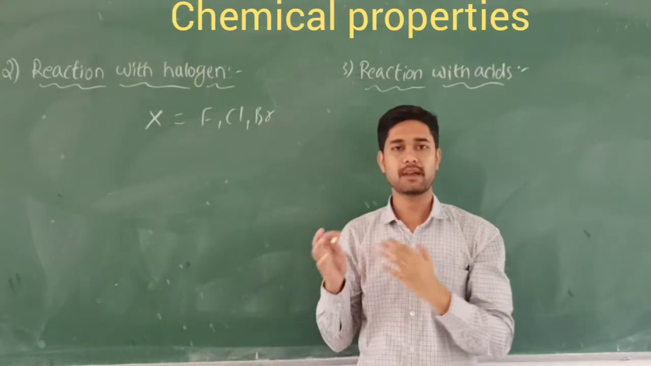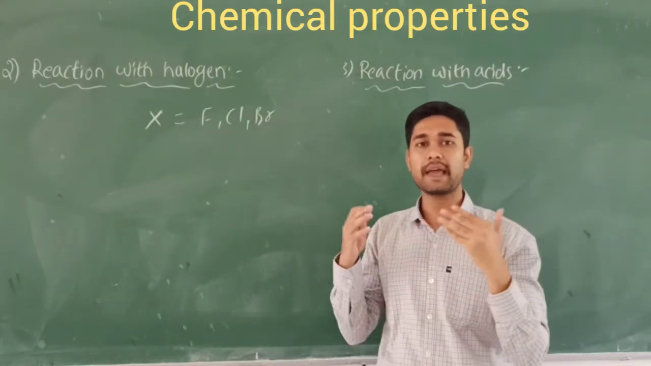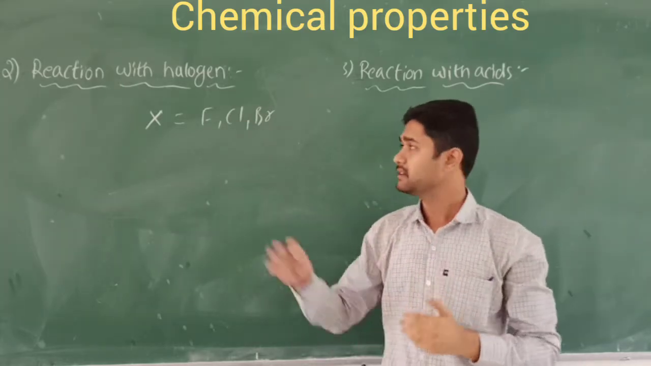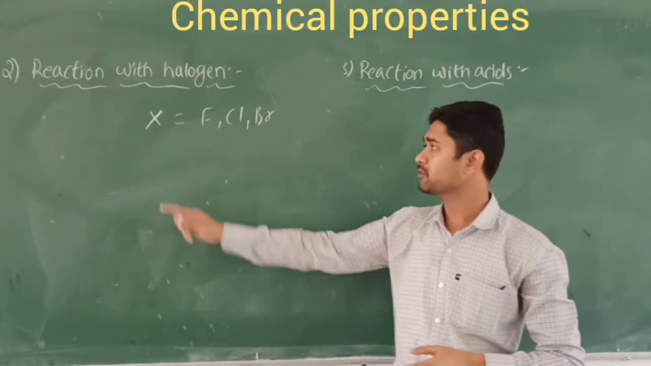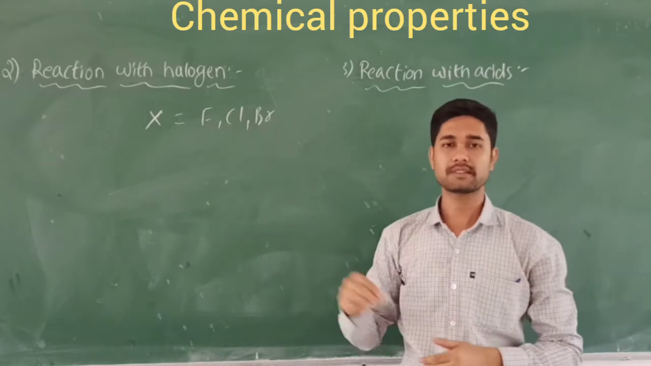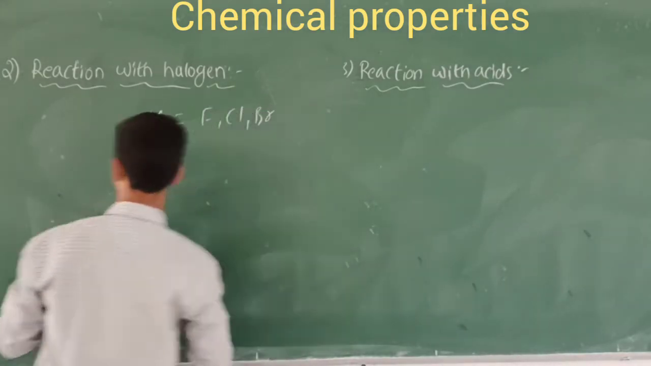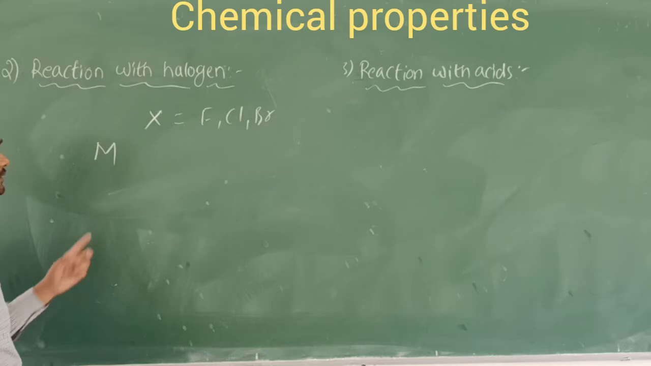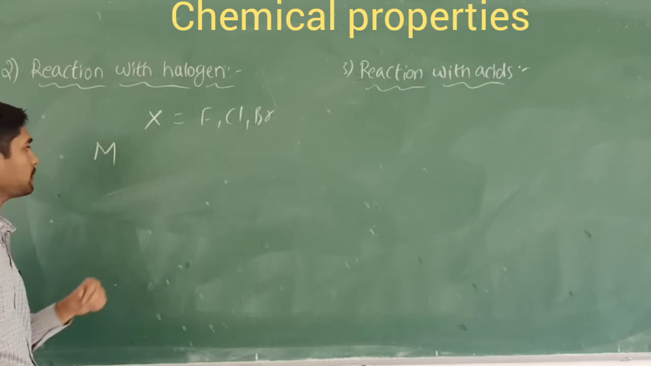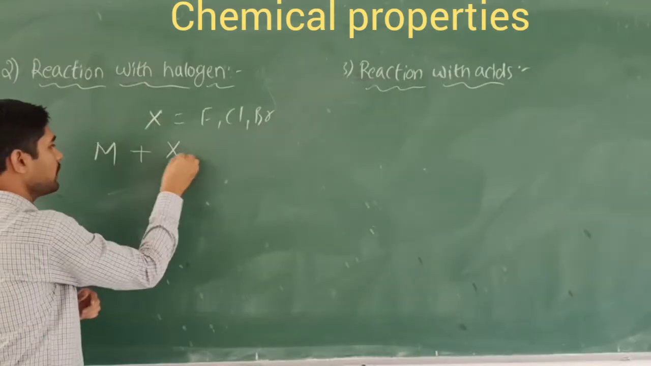Just as the alkali metals react with the halogens, in a similar way these alkaline earth metals also react with halogen compounds. So let's see what happens. I will take M, which means the alkaline earth metals, that is, group 2 elements, reacting with the halogens.